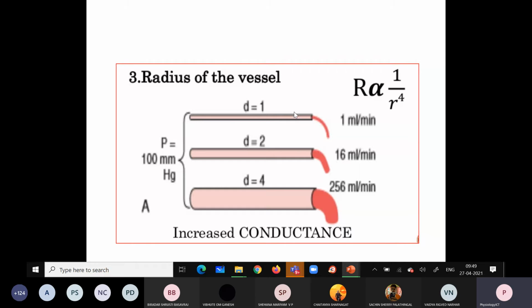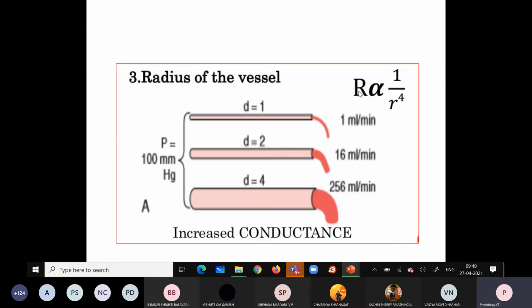The blood flow is 1 ml per minute, then 16 ml per minute, then 256 ml per minute. So if we increase the radius from 1 to 2, the flow increases from 1 ml to 16 ml, and if we increase it by 4, the flow increases to 256 ml per minute. The blood flow is directly proportional to the fourth power of the radius.